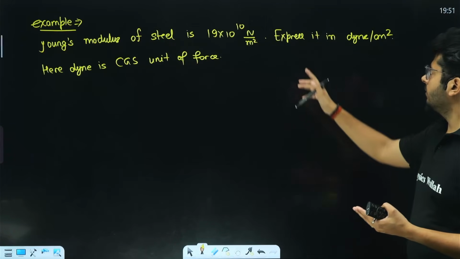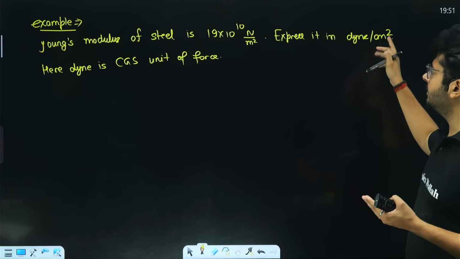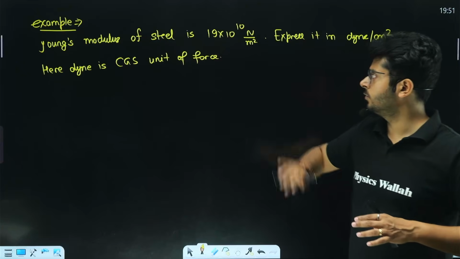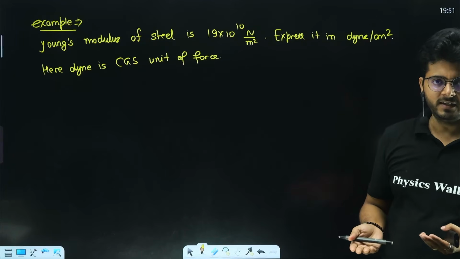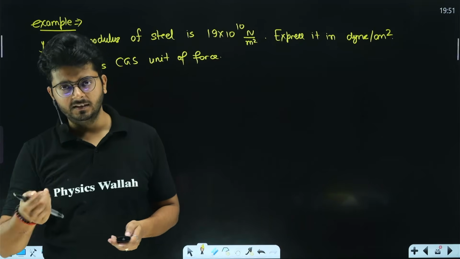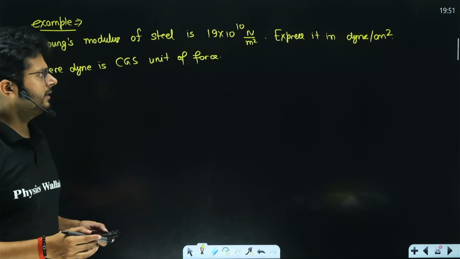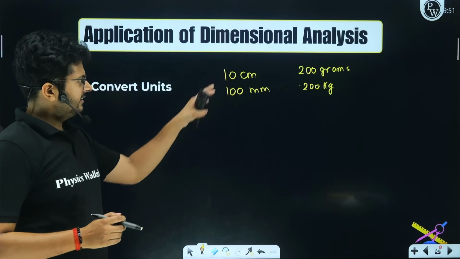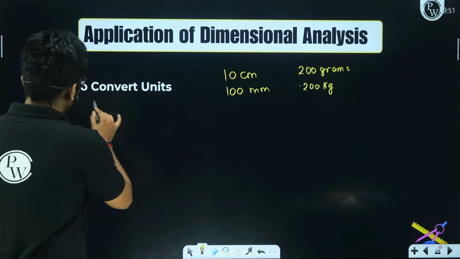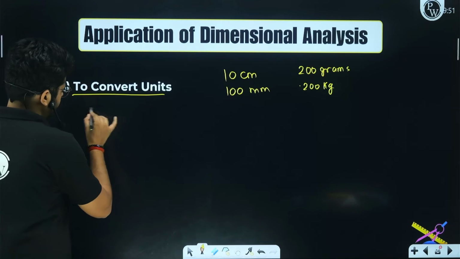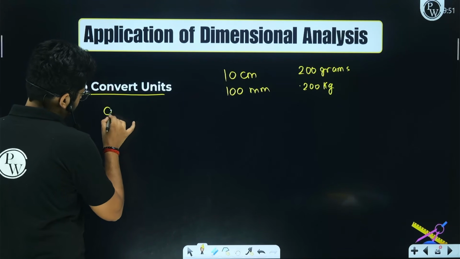What we want to do is express it in dyne per centimeter square, where dyne is the CGS, centimeter gram second, unit of force. We don't know the conversion factor, and in this situation we have to use the dimensional analysis method. So what is that and how to use it? Understand that when we are converting the units, there is one common concept. What is the concept in this?